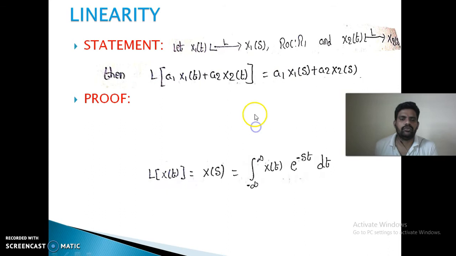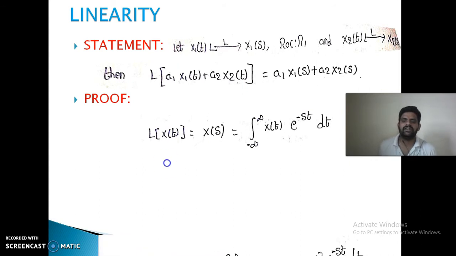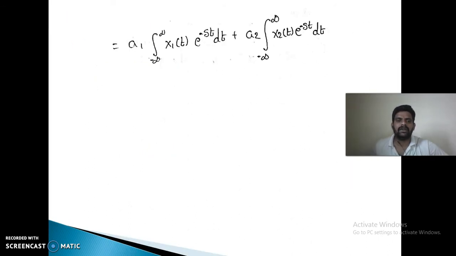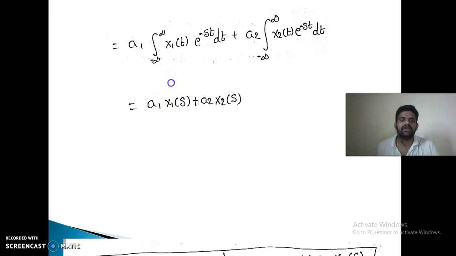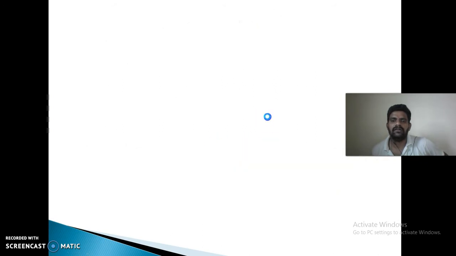X2 of s. Proof. The definition of Laplace transform is X of s is equal to integral minus infinity to plus infinity x of t into e power minus st dt. So, for a1 x1 of t plus a2 x2 of t, it is integral a1 x1 of t into e power minus st dt plus a2 x2 of t into e power minus st dt. So, a1 X1 of s plus a2 X2 of s. So, this is the linearity property of Laplace transform.